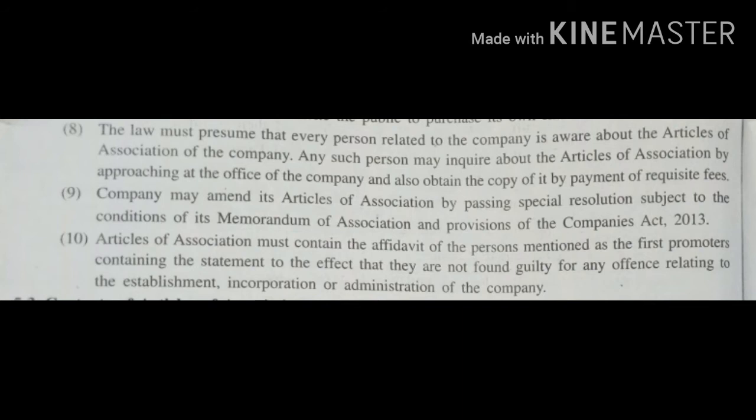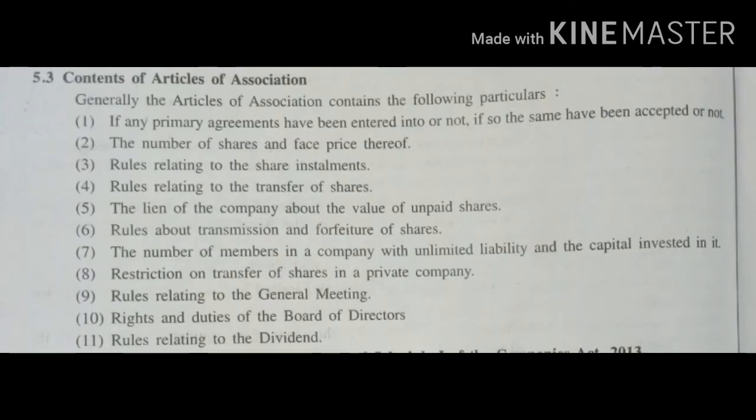Ninth is the right to get a copy of the Articles of Association. Tenth is amendment in the Articles of Association. A company may amend its Articles of Association by passing a special resolution. Eleventh is affidavit of promoters, that is, the Articles of Association must contain the affidavit of the promoters containing the statement to the effect that they are not found guilty of any offense relating to the establishment, incorporation or administration of the company.